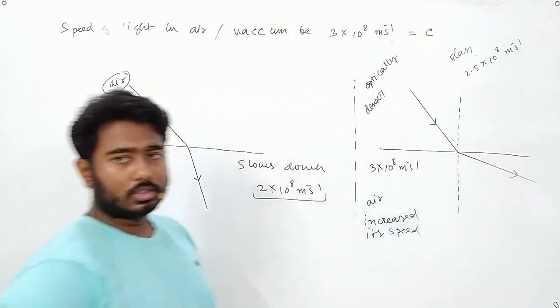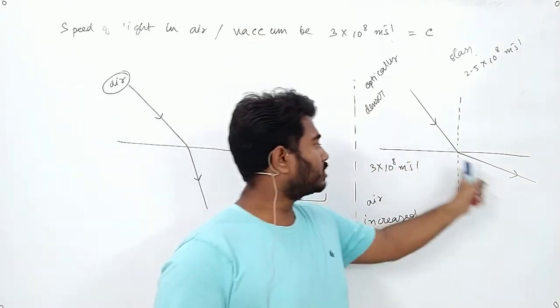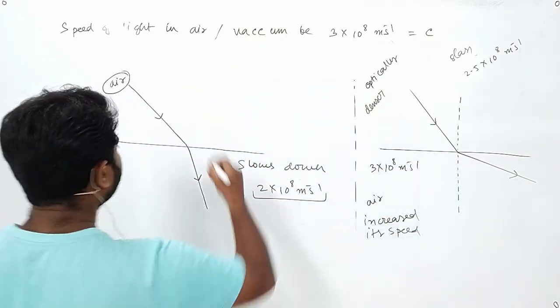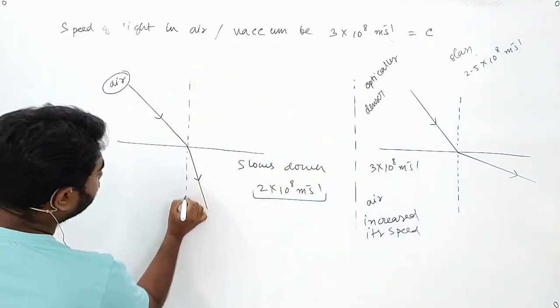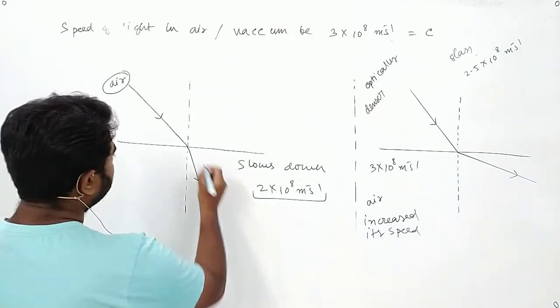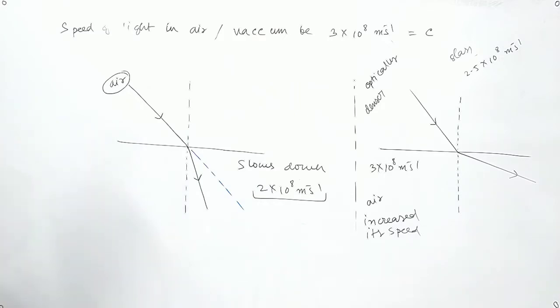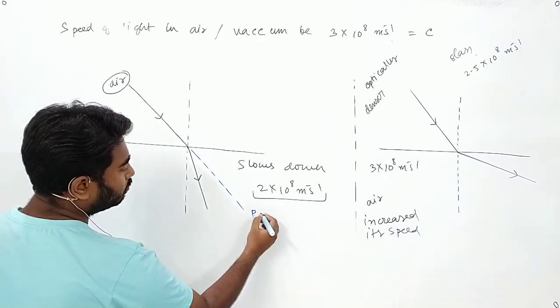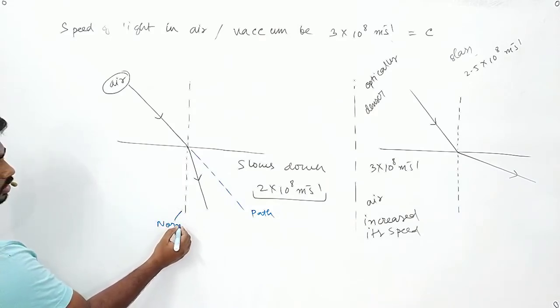So there are two things. In this case there is a type of bending, and in this case also there is a type of bending. Now if I draw the normal in this case, the light would have passed in this direction. This is the path of light, this is the normal.